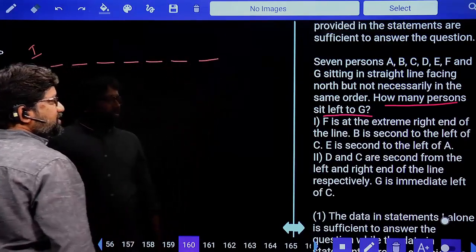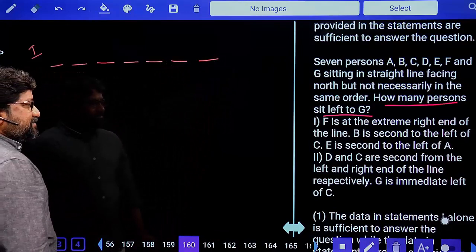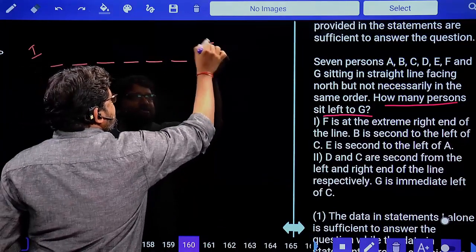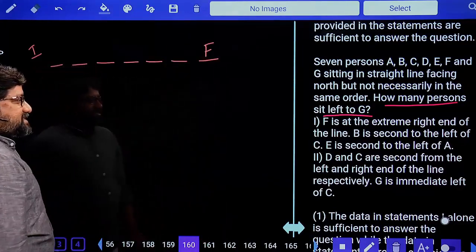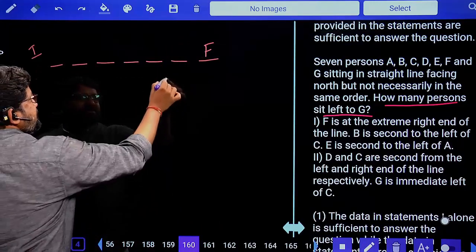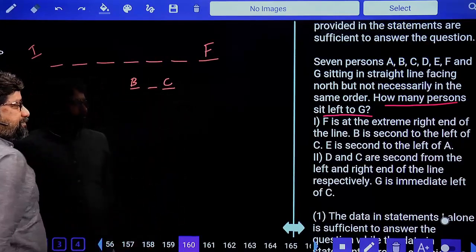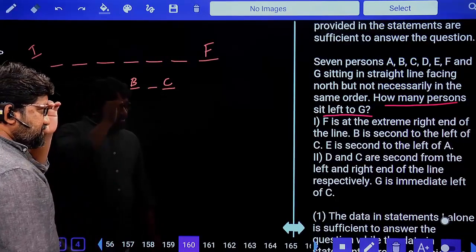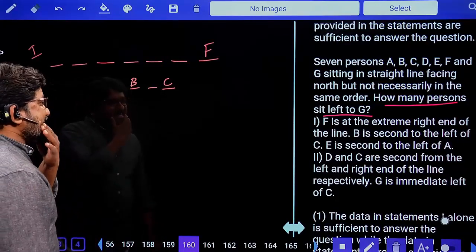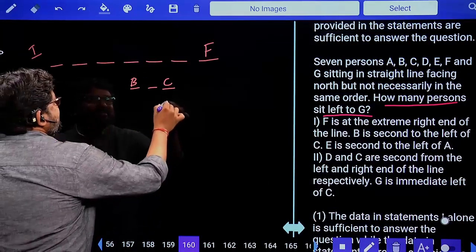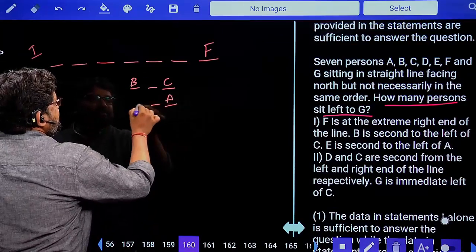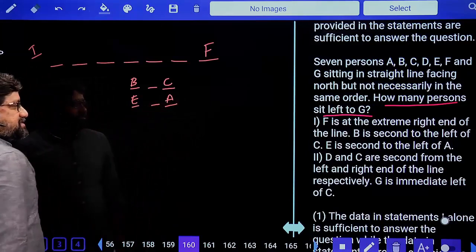What is the first clue? F sits at the extreme right end of the line. B sits second to the left of C. E is second to the left of A. Done? Yes.